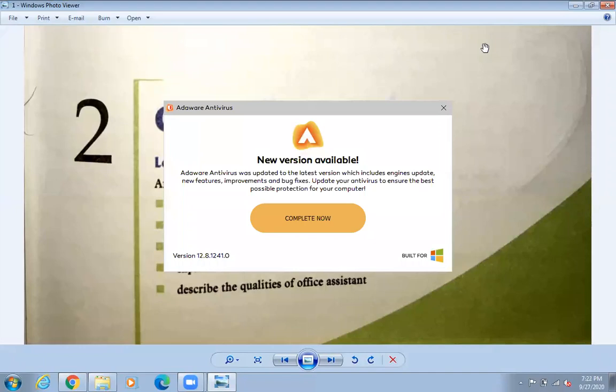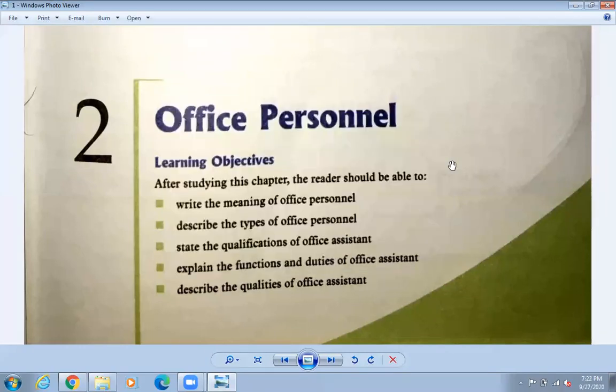Class 9. So today we are going to learn the next chapter. It's chapter number 2, office personnel. So what is office personnel? Yesterday also we discussed it a little bit. Personnel means the person who works under the office, who is employed in the office and does the given task. दिएको काम गर्छन् भने they are called the office personnel.